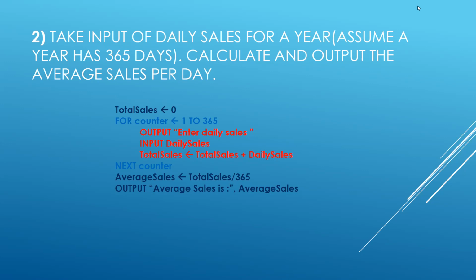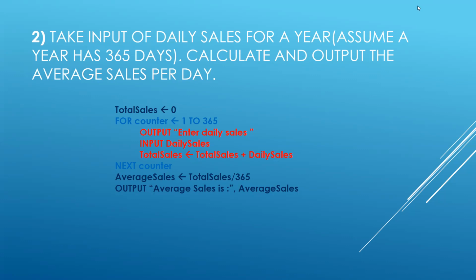Then you have the message for the user, enter daily sales, then input is taken. Again, remember the sequence. First, a message for the user about what he has to input, and then input is taken. Once these two lines are done, the next line is TotalSales equals TotalSales plus DailySales. You can see not even a mistake of an S. I didn't write daily sale. I wrote the same variable as I wrote in the beginning. The same variables are used throughout.